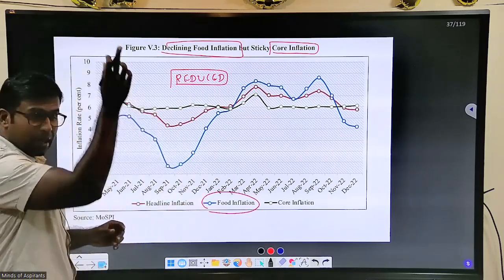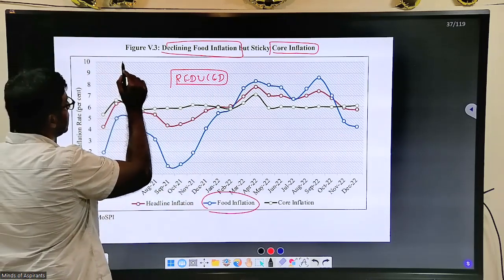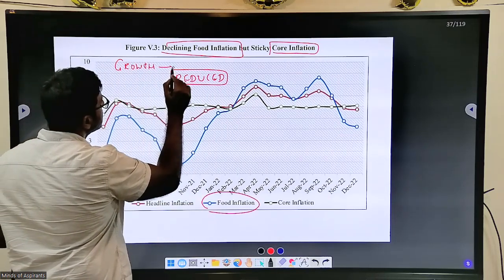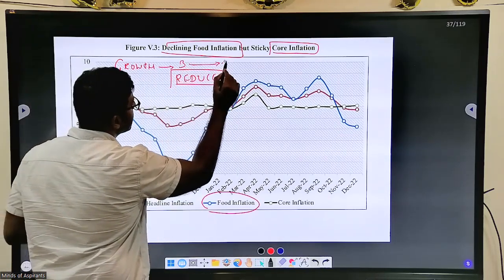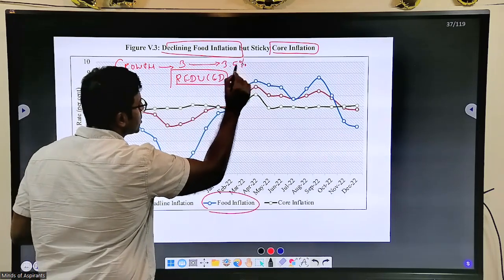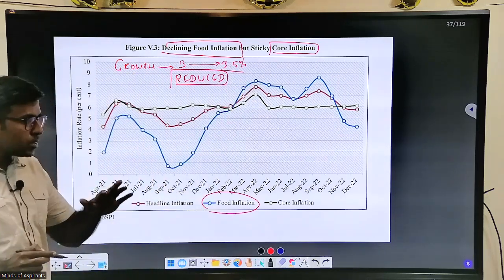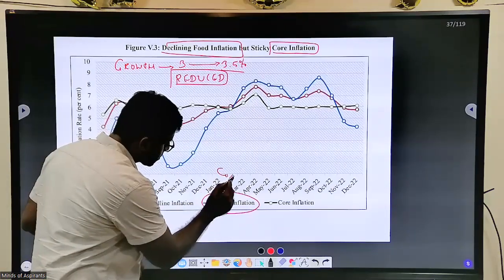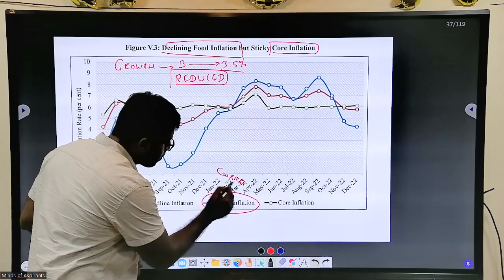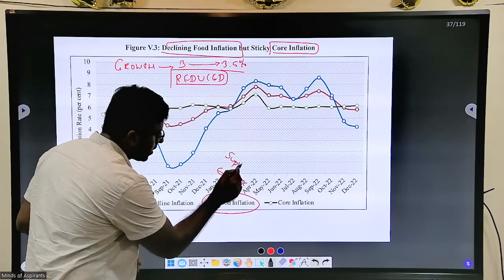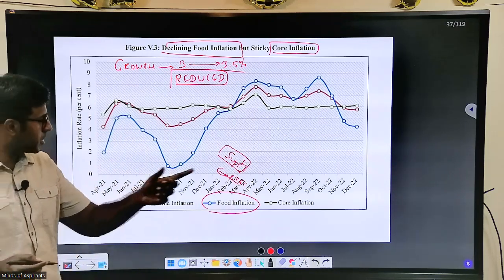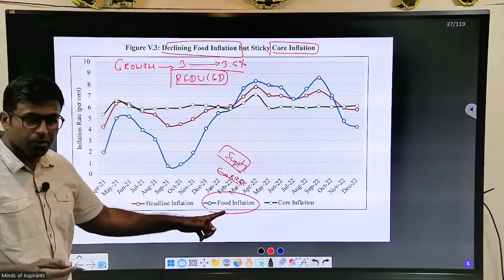In the first video, if you check it, growth in agriculture was a standard 3.5%. So growth in agriculture was correct, and food inflation was contained because supply is there.